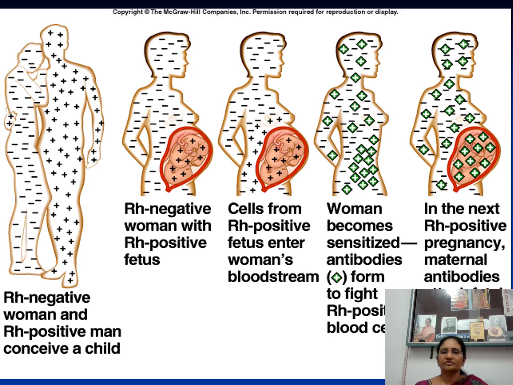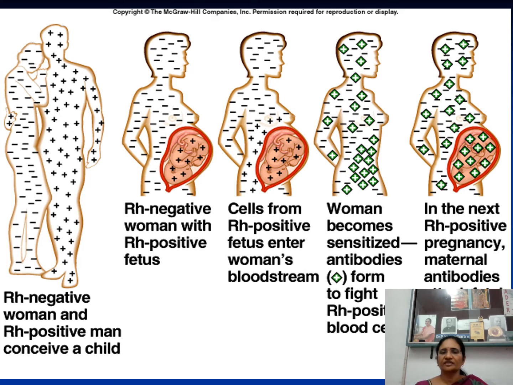Now when she becomes pregnant a second time, and the second time also the fetus is Rh positive, see, the antibodies are there in the mother. Anti-Rh antibodies are there in the mother. They are the IgG variety. They can cross the placenta very easily, and then they go to the fetus. Fetus is having Rh antigen and mother is having Rh antibodies.